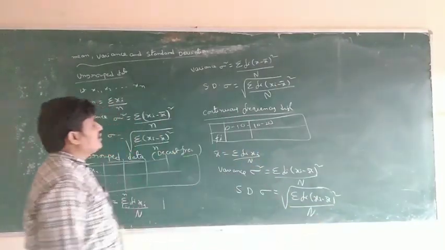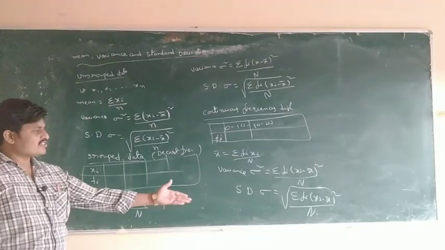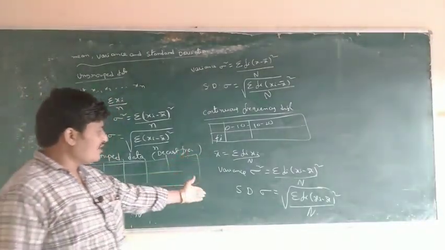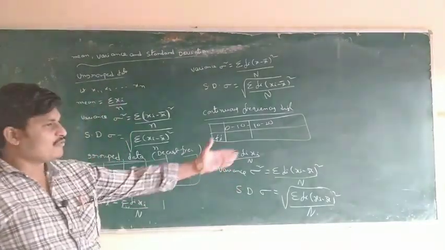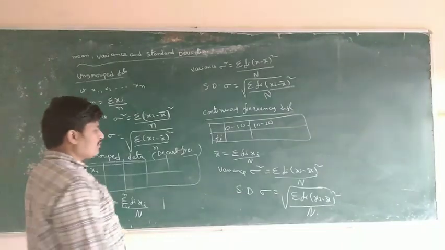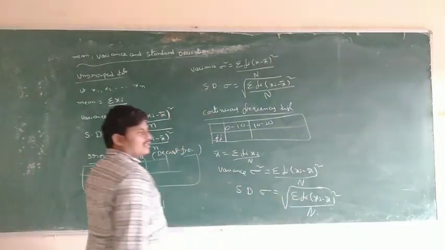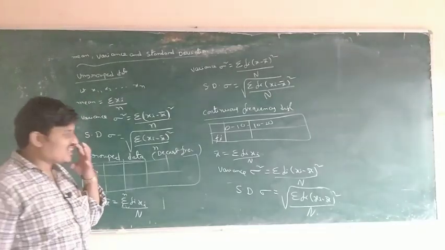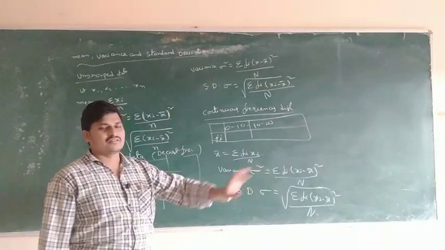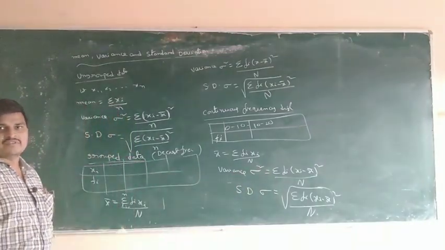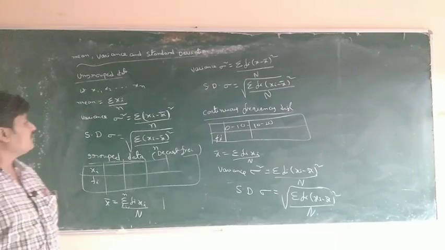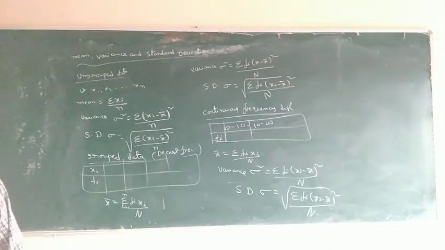Variance is sigma square and standard deviation is sigma. So if variance is 4, standard deviation is root 4. There is no extra calculation: we calculate variance, and then standard deviation is directly the root of variance. Okay, clear? Tomorrow I will continue the problems. So thank you.